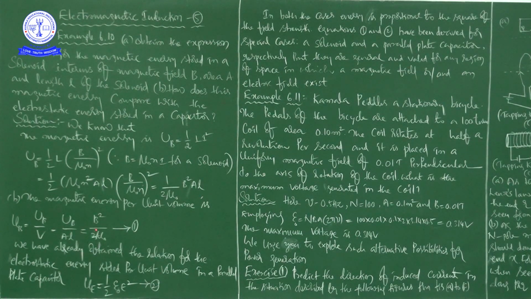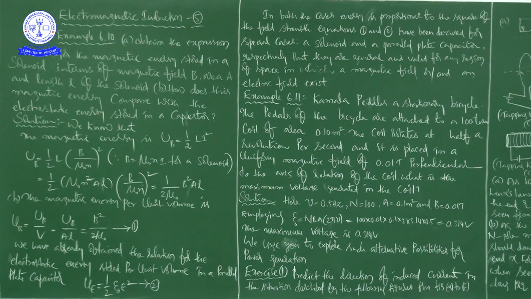Then finally we are getting B square by 2 mu naught, because A l will get cancelled, no? Then the final expression, the final answer is B square by 2 mu naught. This is the magnetic energy per unit volume. It is like equation number 1 for our convenience. Next, we have already obtained the relation for the electrostatic energy per unit volume.